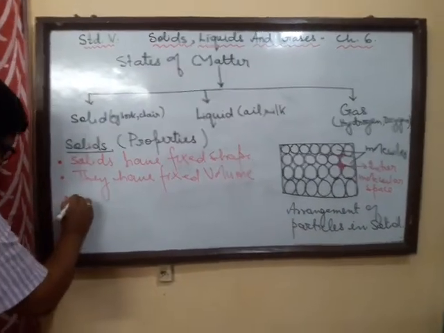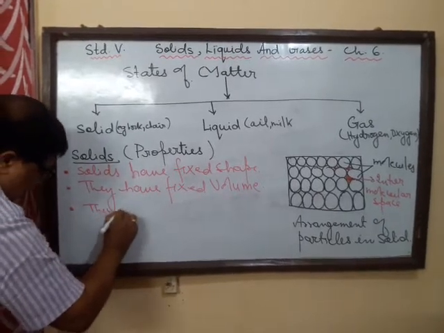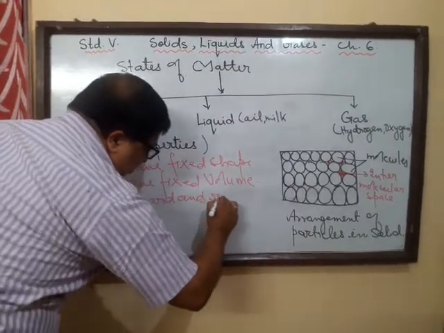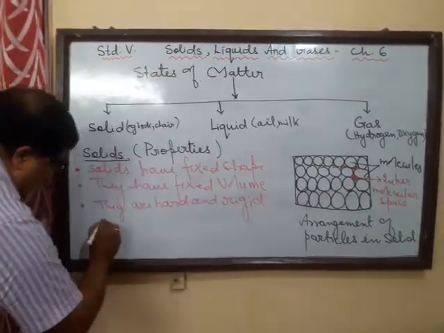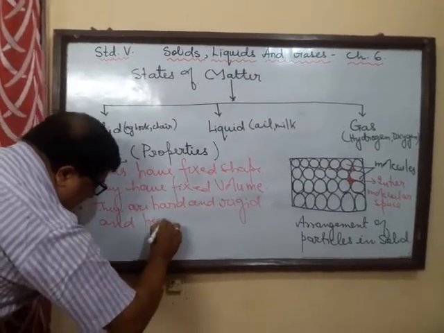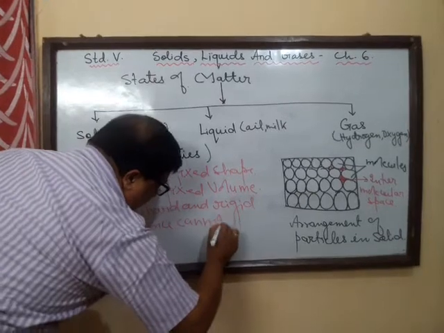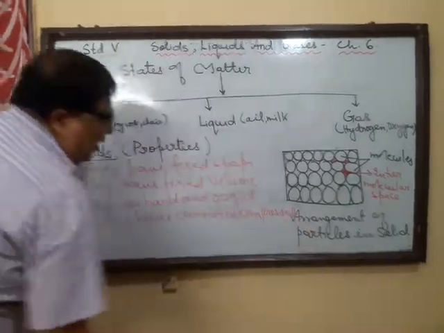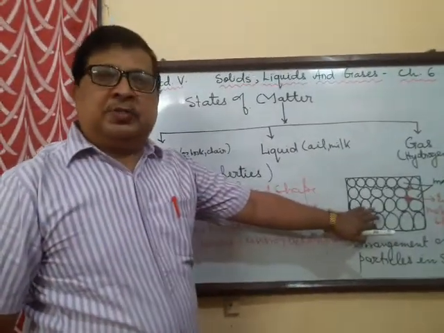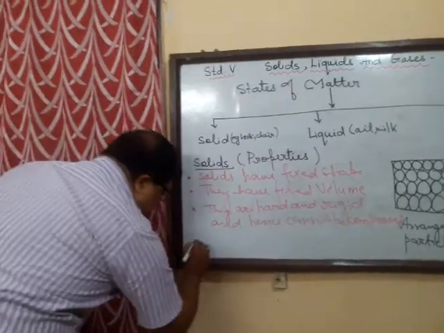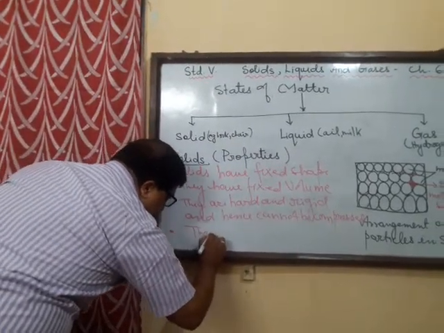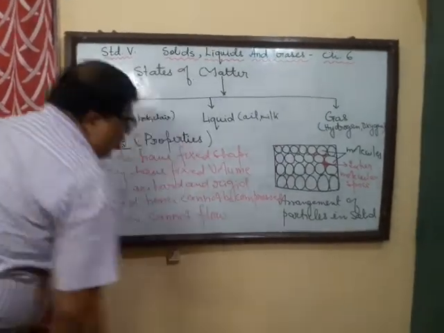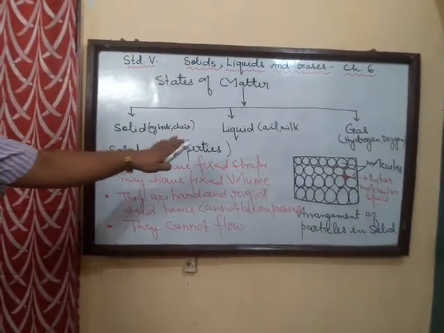Third, I can say that they are hard and rigid, and hence cannot be compressed. That means the molecules cannot be compressed any further, since there is very negligible intermolecular space, so they cannot move. And the fourth, of course, they cannot flow. So these are the four common properties that a solid has.